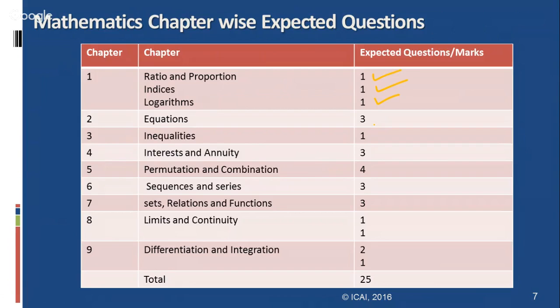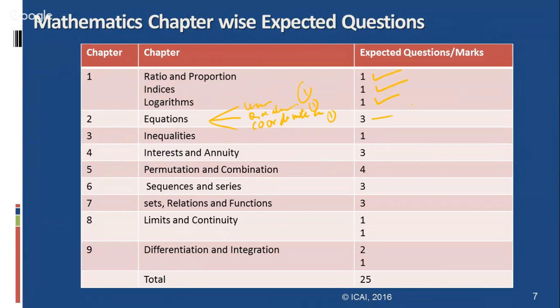And equations, here three categories. One is finding unknown values using quadratic equations, how they can be solved. Another is equations with the help of coordinate geometry. Each one may ask one question, so three questions.